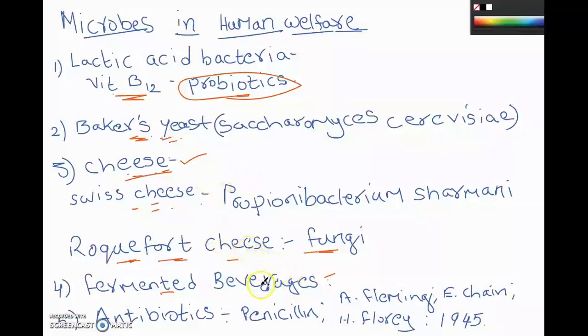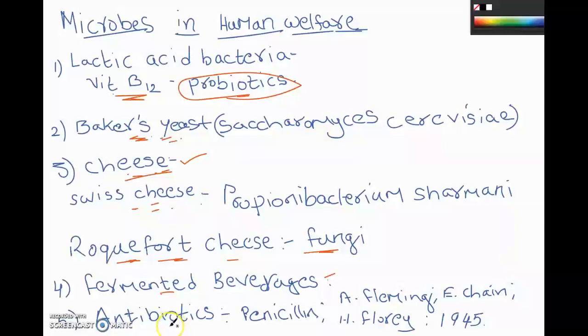Another important use of the microbes is the production of antibiotics. Certain microbes have the power, or they emit chemicals which kill other microbes.